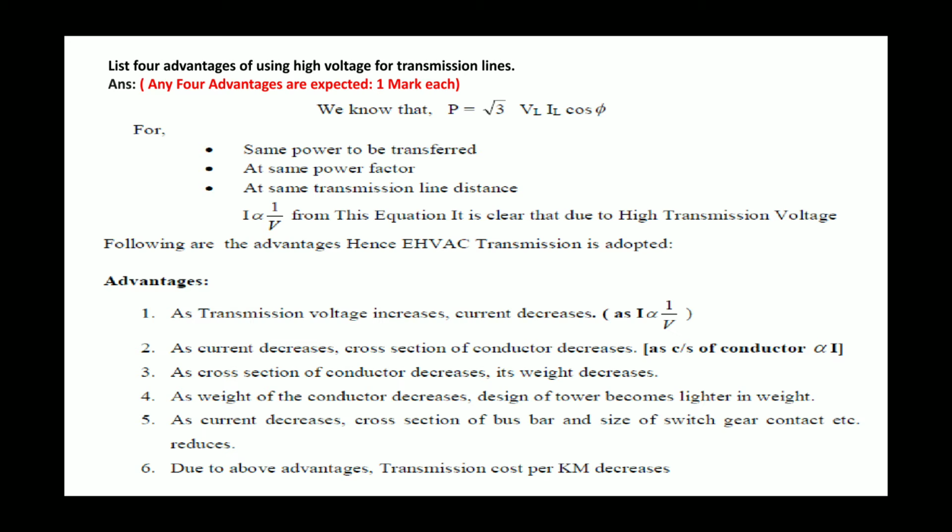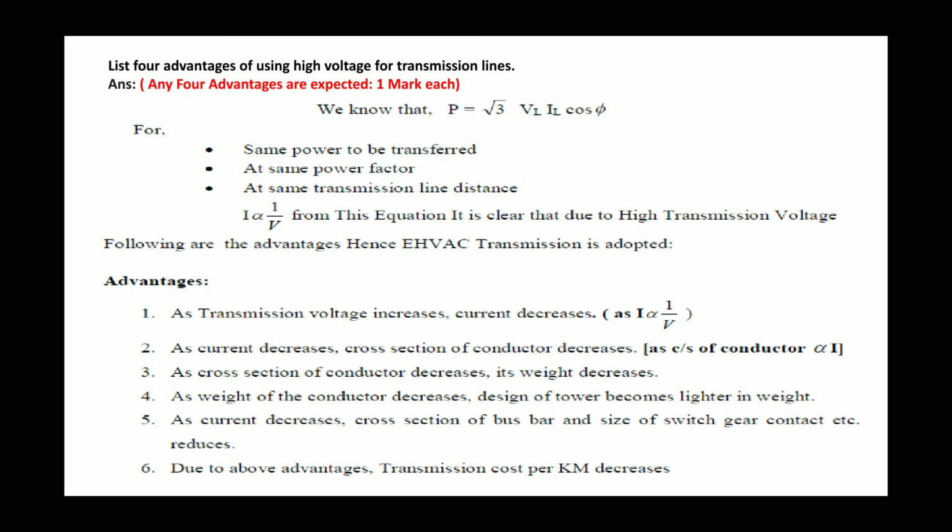The answer of this question is that we know that the power is equal to root 3 VL IL cos phi. For the same power to be transferred at the same power factor and the same transmission line distance, current is inversely proportional to voltage. From this equation, it is clear that due to high transmission voltage, following are the advantages. Hence, EHV, extra high voltage transmission, is adopted.